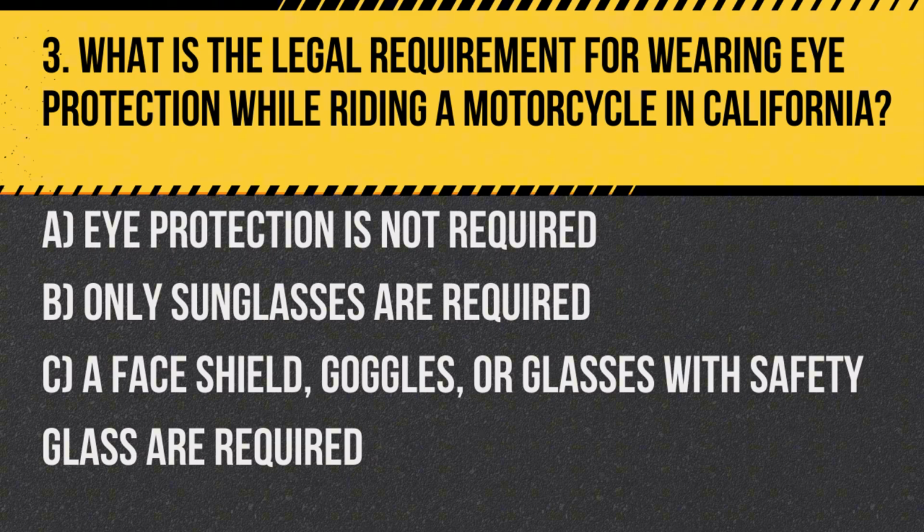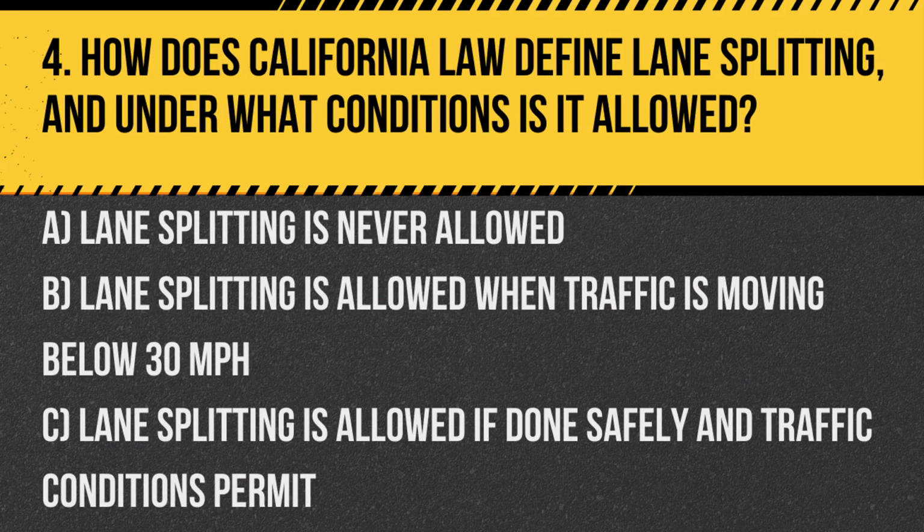Question 3. What is the legal requirement for wearing eye protection while riding a motorcycle in California? A. Eye protection is not required. B. Only sunglasses are required. C. A face shield, goggles, or glasses with safety glass are required. Answer: C. A face shield, goggles, or glasses with safety glass are required to protect riders from debris and improve visibility.